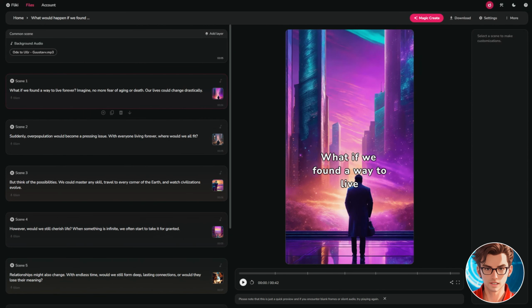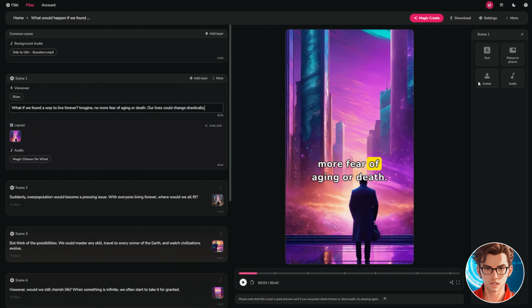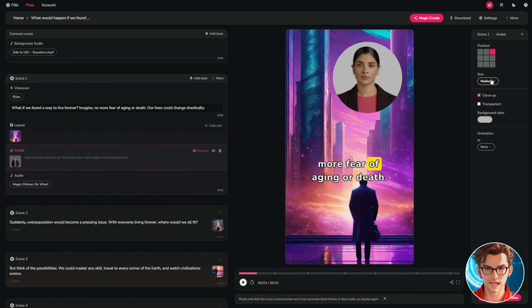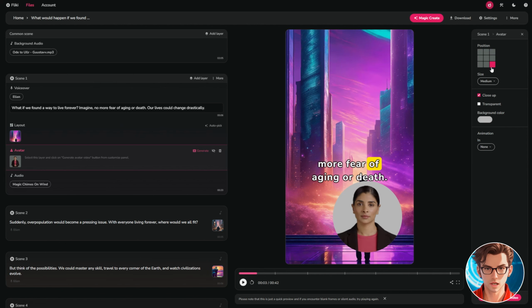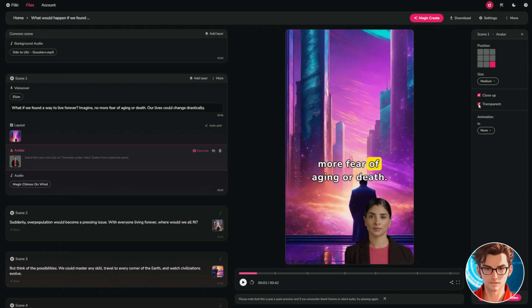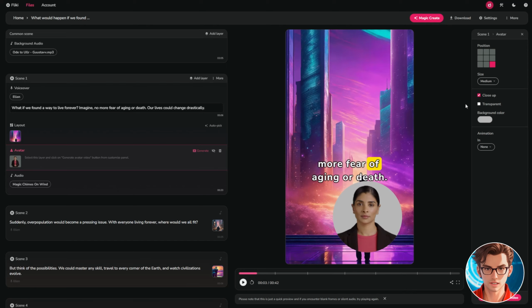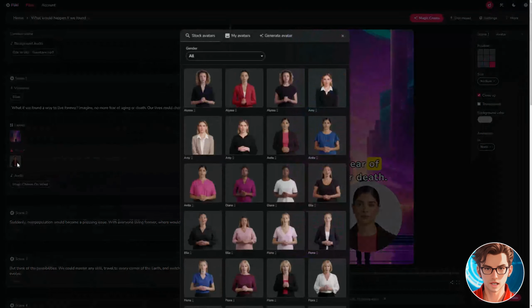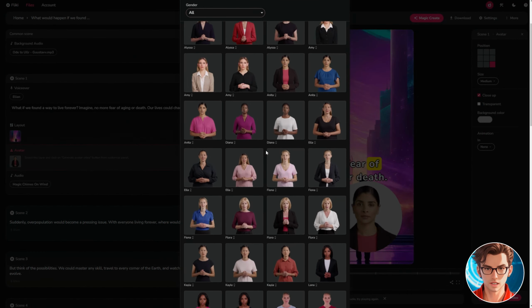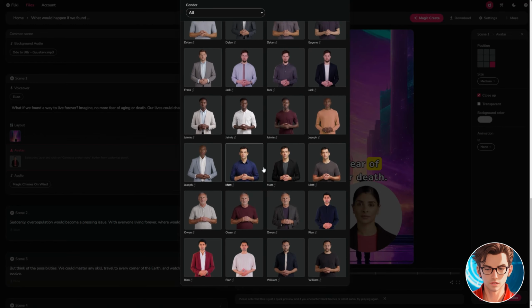First, click on the scene, and in the right panel, click on Avatar. It adds an avatar to your scene. You can change the position, size, and if you want the background to be transparent. It also allows you to change the avatar. Just click on the avatar, and a large library of avatars will show up. Select the one you prefer.